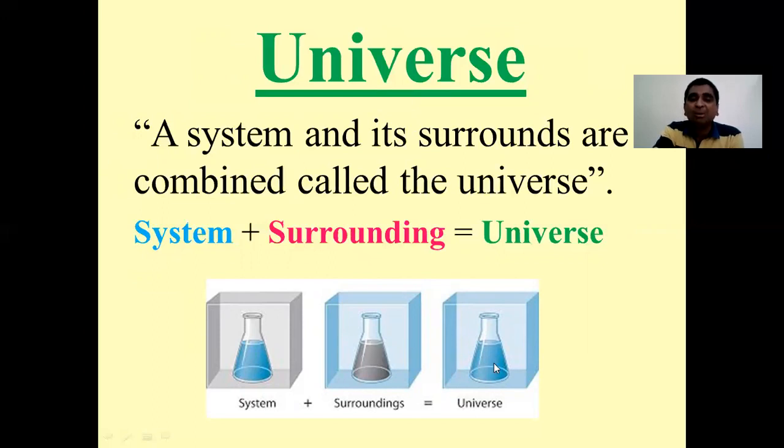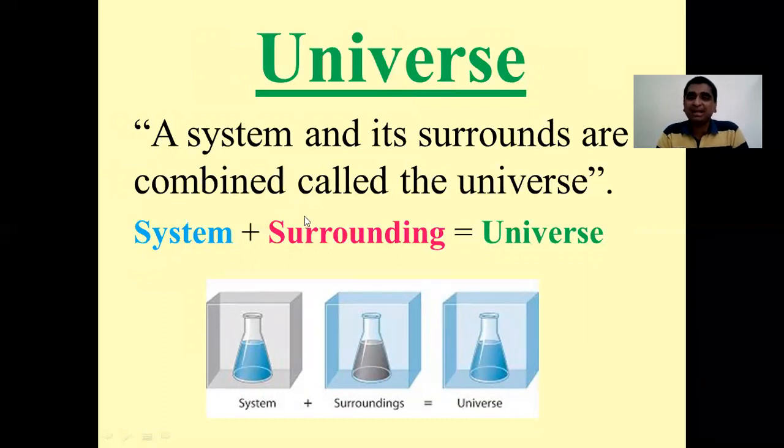And this combination, this water taken in a conical flask kept in an enclosed cubical box, that is my universe. Generally we say universe, in Marathi Vishwa, but it is something different in thermodynamics. It is nothing but the combination of system and surrounding.